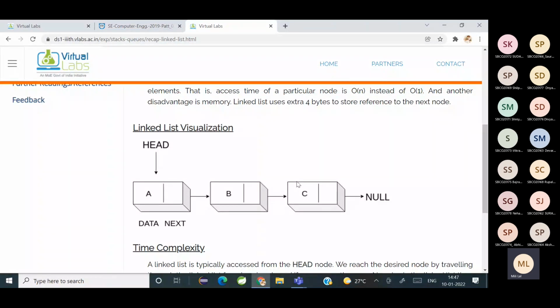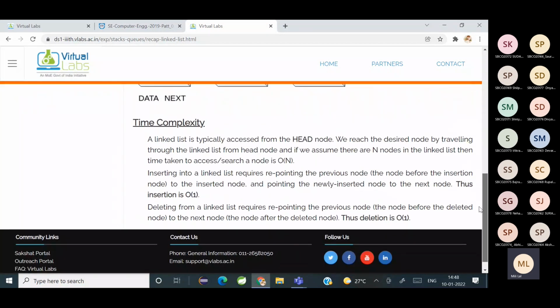Or any other difference you know between arrays and linked list? Arrays का purpose कहाँ पे है? मतलब when will you use arrays? Whenever there is more searching and sorting. Yeah, that is when you will use arrays. When there is a need for searching and sorting, arrays work better. Fine. ठीक है. And linked list? When the insertion and deletion operations are more. Yeah, you can use linked list when insertion and deletion are required. Fine. ठीक है.